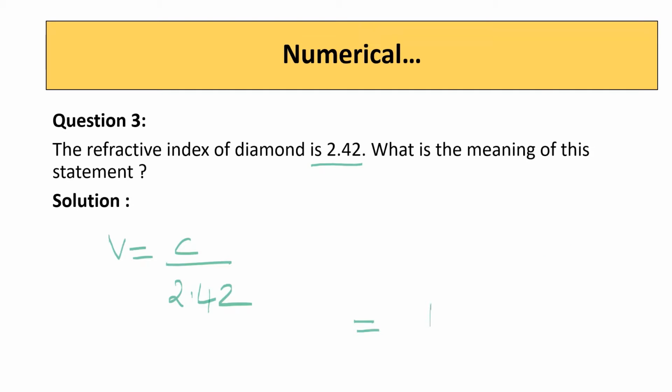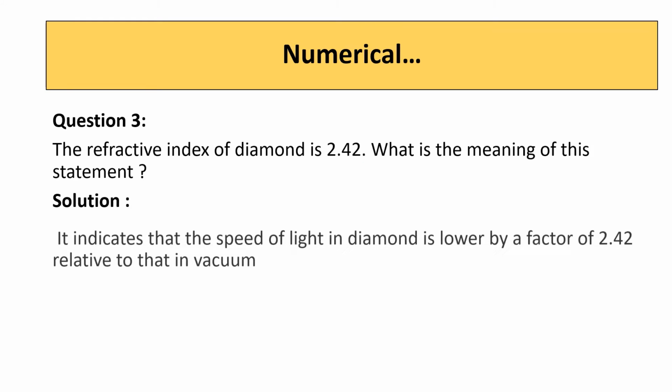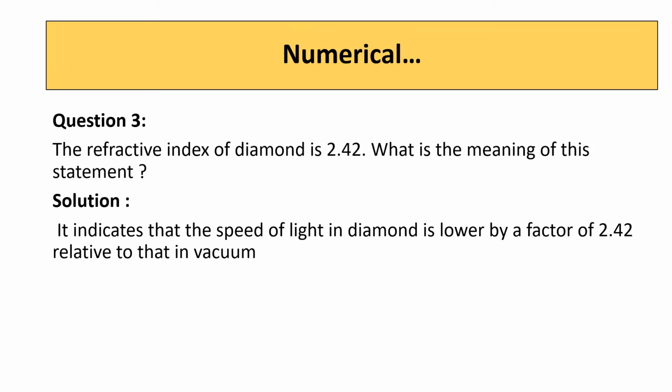That is 1 by 2.42 into C. Since this is a division, the speed of light in diamond is reduced by a factor 2.42. When you say the refractive index of diamond is 2.42, it indicates that the speed of light in diamond is lower by a factor of 2.42 relative to that in vacuum.